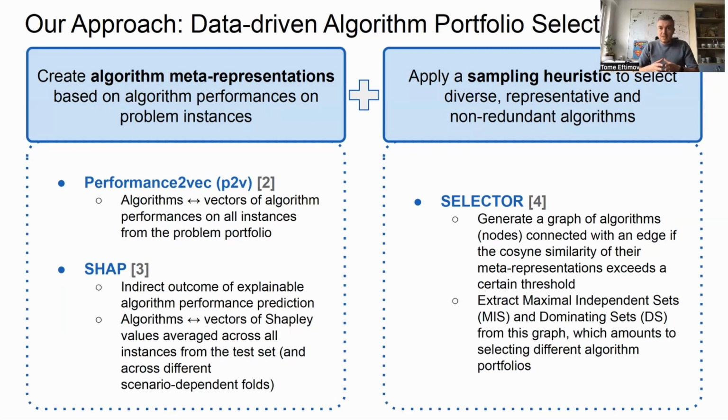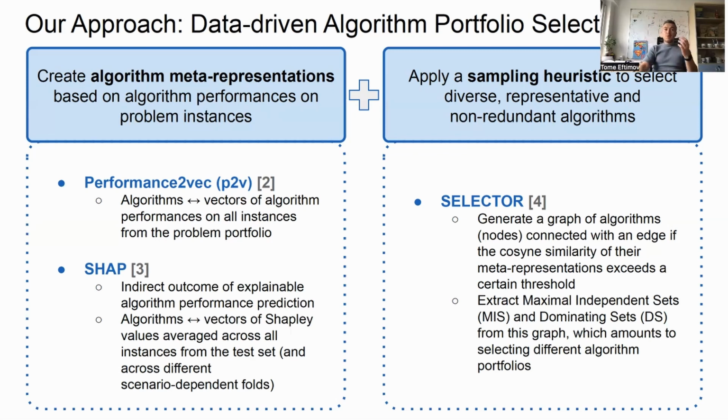No matter which meta representation is used, the next step is to apply a sampling heuristic that is able to select diverse, representative, and non-redundant algorithms using this meta representation. For this purpose, we generate a graph of algorithms. Each algorithm is a node, and they are connected with an edge if the cosine similarity of their meta representation exceeds a certain threshold. Once we have the graph, we apply two different algorithms from graph theory: maximal independent sets and dominating sets, which are able to extract only diverse, representative, and non-redundant nodes. In our case, these are algorithms.